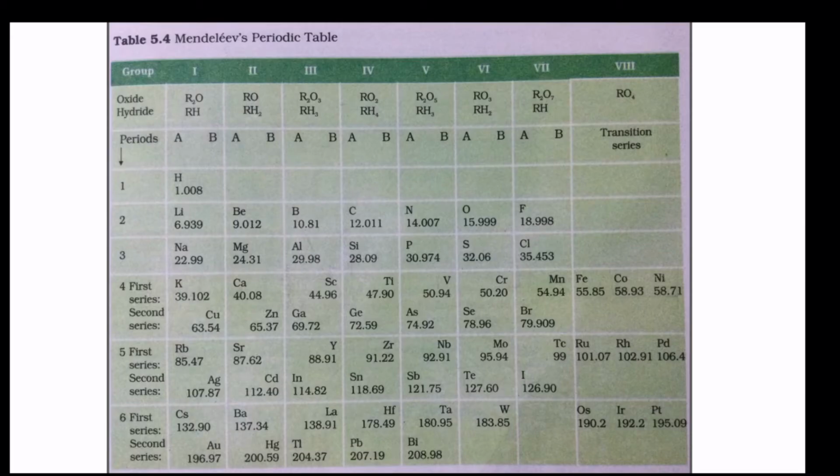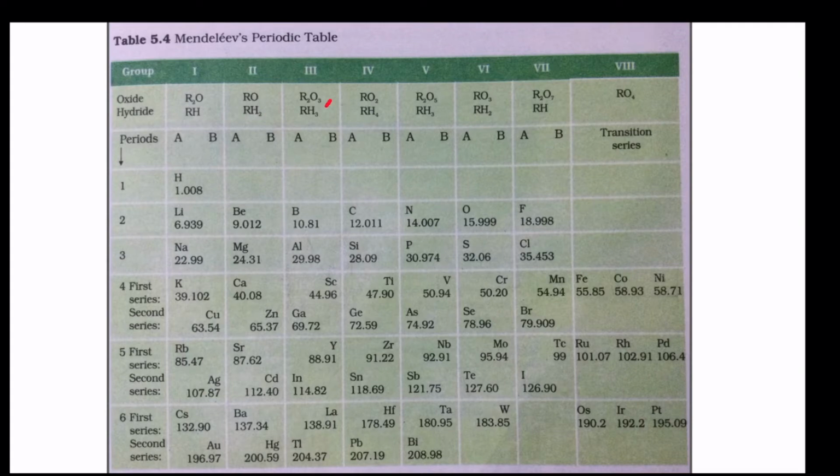This is Mendeleev's periodic table, in which you can see oxides and hydrides. If we consider the oxide of sodium, it forms Na2O, K2O. If we consider hydride, then NaH, KH. Now let's move to the second group. The oxide of magnesium is MgO, CaO. The hydride of magnesium is MgH2, CaH2.